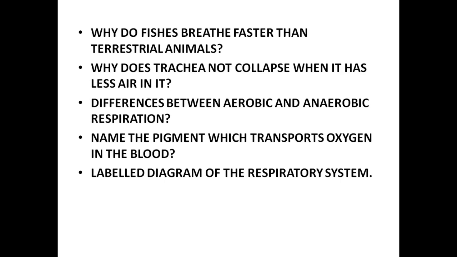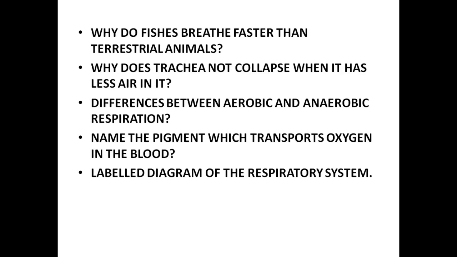We saw the differences already, whether it takes place in the presence or absence of oxygen, what the end products are, whether oxidation is complete or incomplete, what the sites of aerobic and anaerobic respiration are, what the steps are, etc. Then, name the pigment which transports oxygen in the blood. That's hemoglobin. Hemoglobin is generally termed the respiratory pigment, which is present in the red blood cells of the blood.